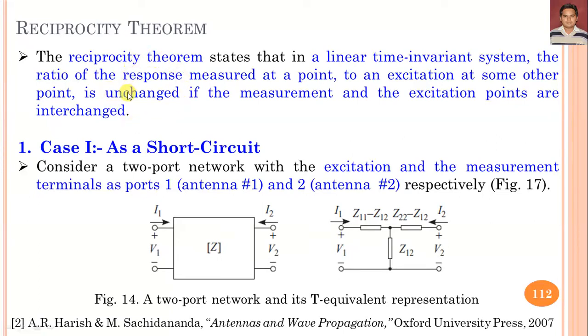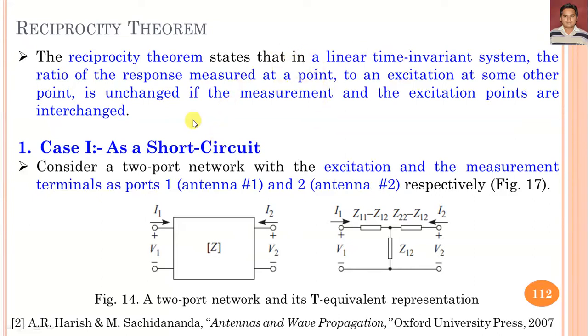For the reciprocity theorem, it is necessary that the network is an LTI system, and if we change the excitation and measurement points, or we can say ports, the characteristics of the system, whether an antenna or a circuit, are the same.